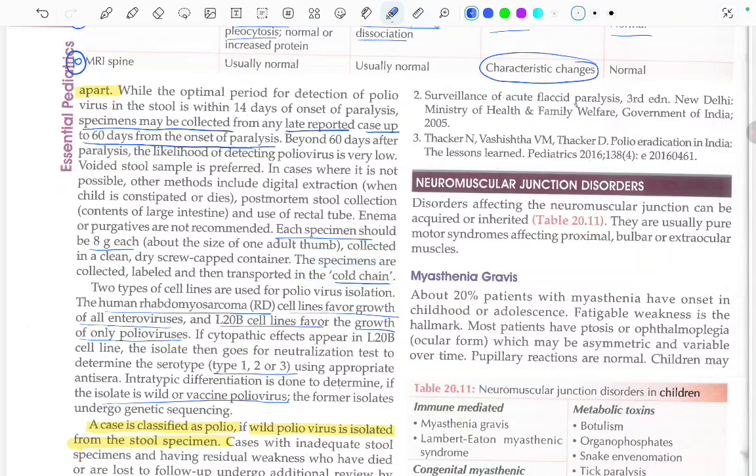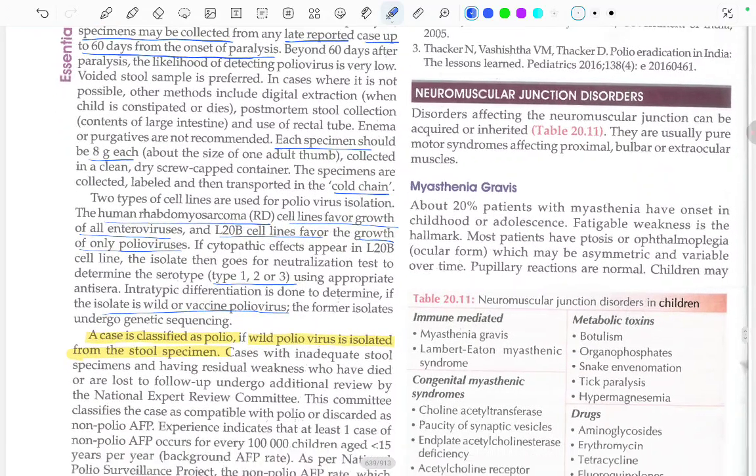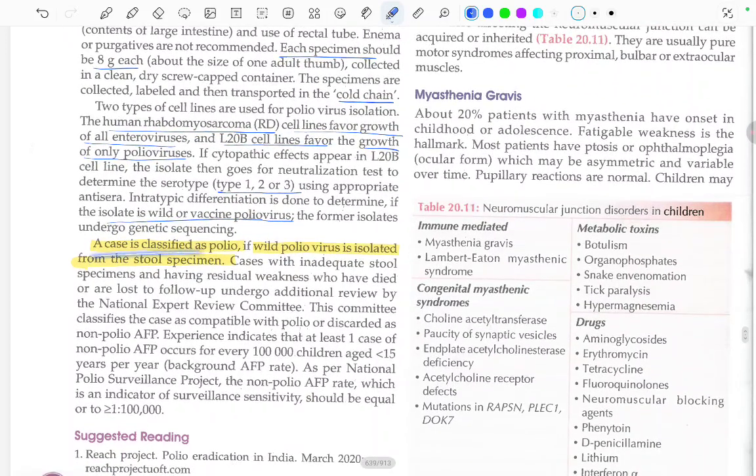Two types of cell lines are used for the poliovirus isolation. One is the human rhabdomyosarcoma, which favors the growth of all the enteroviruses. The other is the L20B cell line, which favors the growth of only poliovirus. Different serotypes of poliovirus may be present: type 1, 2, and 3. A case is classified as polio if wild poliovirus is isolated from the stool specimen.